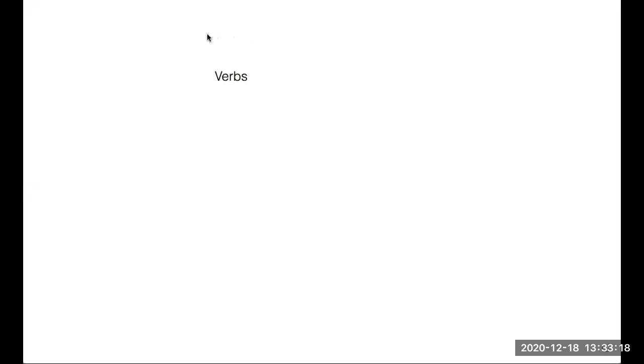So Pooja ma'am, I give your answer in a simple way, but I will make it better. So there are three forms of verb. Three forms mean the first form tells about present, the second form tells about past, the third form tells about perfect tense or passive voice. Third form is either used for perfect tense or passive voice. First form is present, second form is past, third form is either perfect or passive.